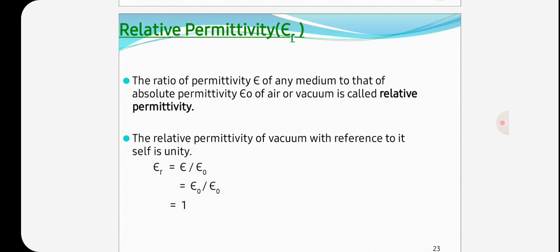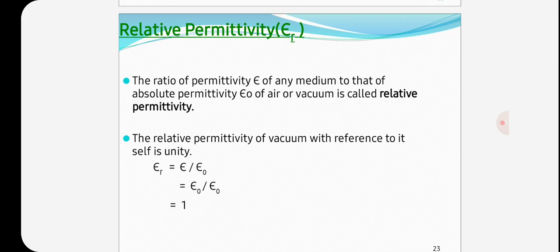Next, relative permittivity. It is defined as the ratio of the permittivity of any medium to the absolute permittivity epsilon naught of the air or vacuum. It is denoted by the symbol epsilon r and has no units.